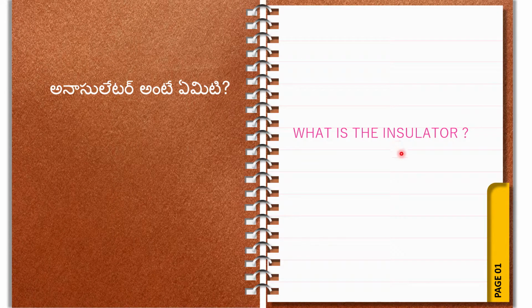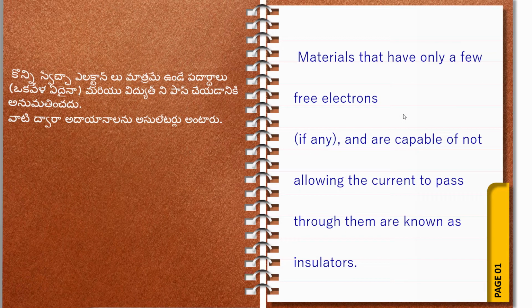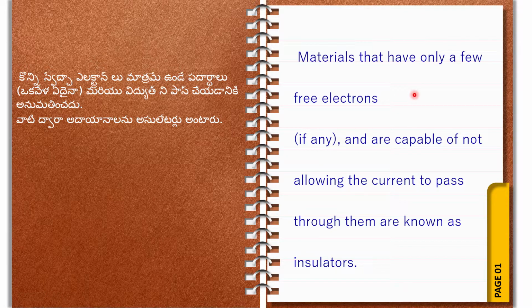Next, go to what is insulator. Insulators means materials that have only a few free electrons and are capable of not allowing the current to pass through them are known as insulators. See here also, for a material to become an insulator, it must satisfy two conditions. First condition is the material has only a few free electrons. If there are no electrons, then that is a very good insulator.